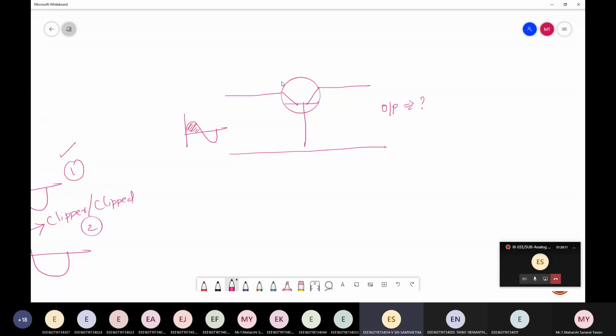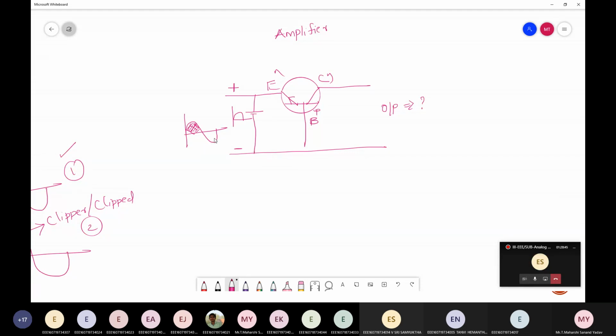To work as an amplifier, it should be connected in forward bias and reverse bias. Okay, correct. Suppose I'm applying the positive peak at the input. So here it will be positive, here it will be negative. So this is N, this is P, and this is N, emitter and collector. Now you tell me, during the positive half cycle, what is happening to emitter base and what is happening to collector base? Positive means it will look something like this, positive and negative.